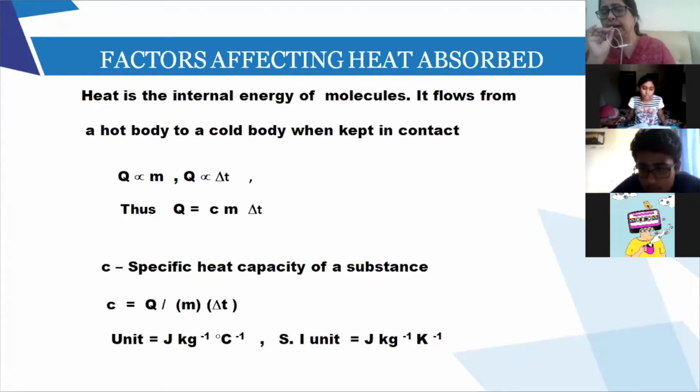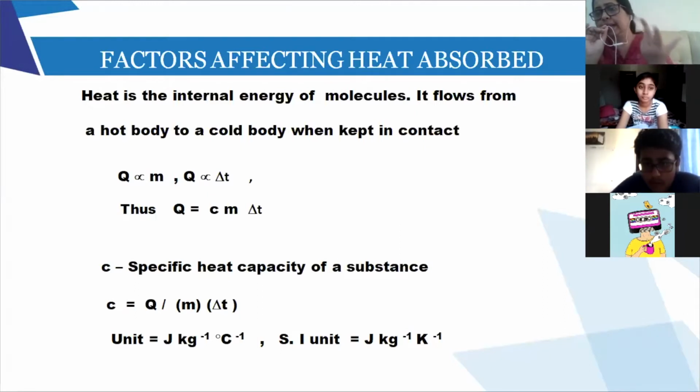Second is delta T. Now what is delta T? Let us see, I have both the substances of 500 grams each, the same substance, 500 gram copper and 500 gram copper, right? But for the first substance, the change in temperature has to be from 20 degrees to 30 degrees, only 10 degrees change. For the second substance, the change has to be from 20 degrees to 40 degrees, so 20 degrees change in temperature.